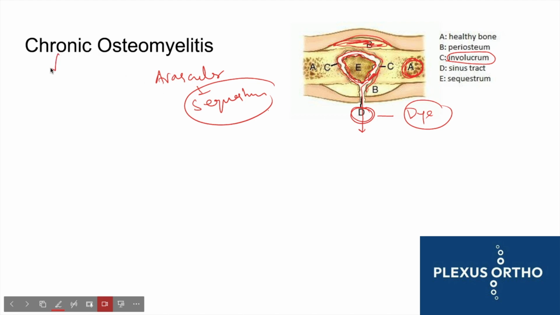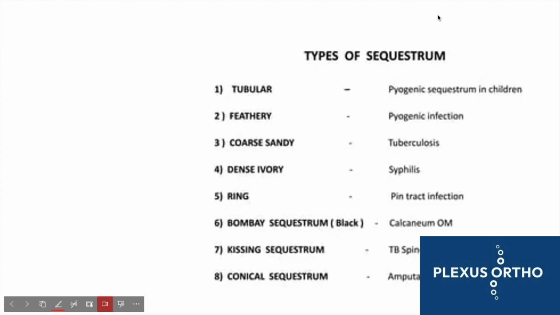To repeat, sequestrum is a dead necrotic piece of bone which has been walled off from its blood supply, and it can become a nidus for chronic osteomyelitis. Involucrum is a layer of new bone growing outside the sequestrum, and it is seen in chronic osteomyelitis. So when you see a sequestrum, it already indicates that the patient has chronic osteomyelitis.